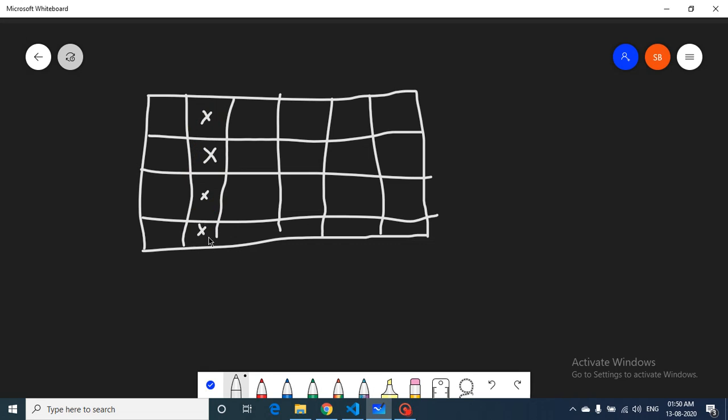Because I'm in the last position, I can go to the next column and move like this. Then I am at the top of this column, and I move in this fashion. Then I'm at the bottom, I go again to the top, then come to this position, and so on. I hope you understand how we are filling.